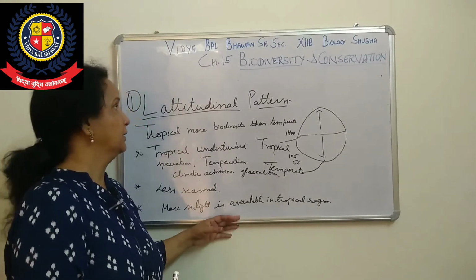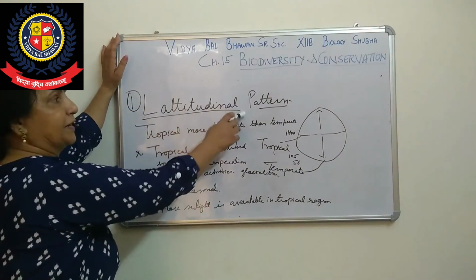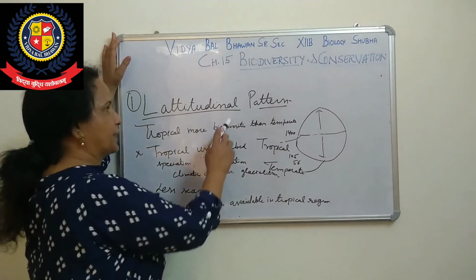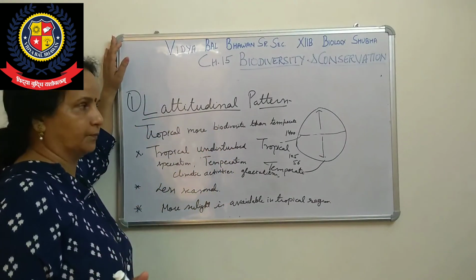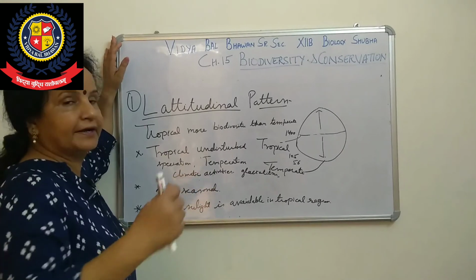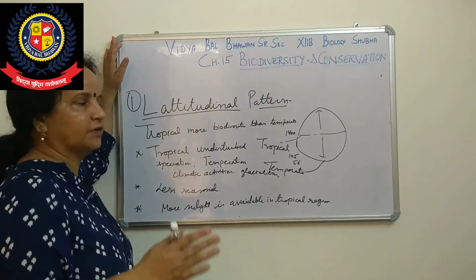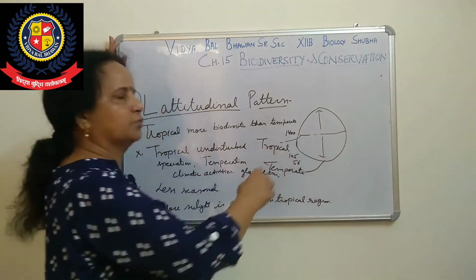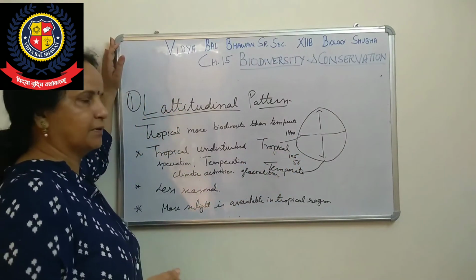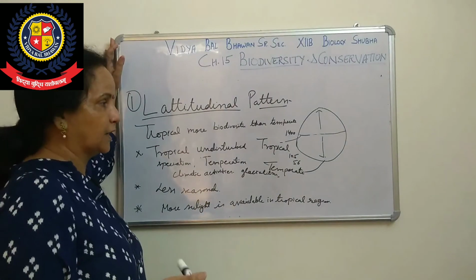So this is the latitudinal pattern, meaning as we move from the equator to the tropic region and the temperate region, biodiversity is decreasing, while at the equator biodiversity is more. Examples given are Colombia, New York and Greenland.